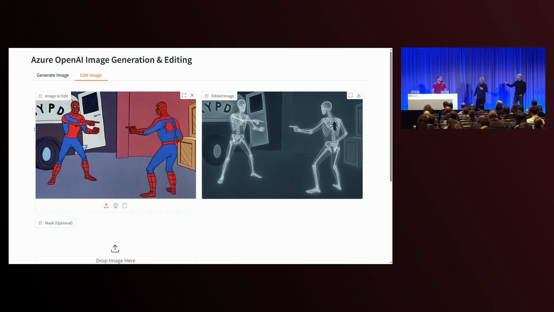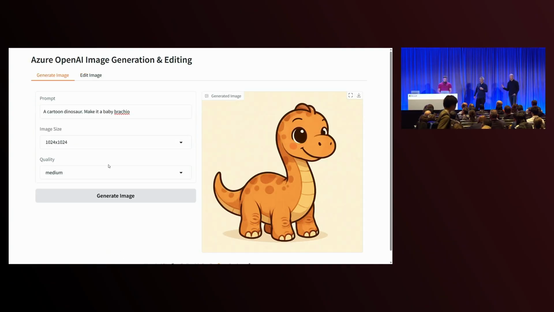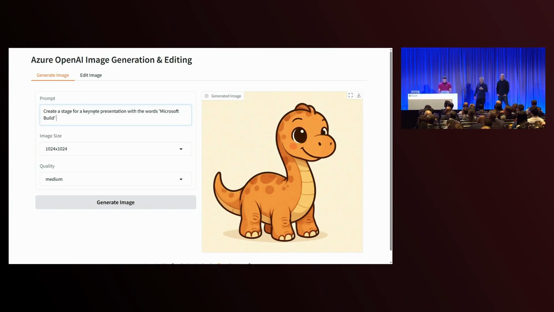Now, I'm going to throw something at you. We haven't tested this, but you said it's good at building images with text in it. So maybe I wanted to build an image of a stage at Microsoft Build with the text of Microsoft Build in it. I actually use this a lot for my PowerPoint work, I'll be honest. If I want to build some sort of a diagram, a flow chart, or a picture of something for my Build presentations, I can use Image One for that. Equally, I can incorporate this into my application for generating images on the fly. So let's see how it does at building a stage for a keynote presentation with the words Microsoft Build in the center.